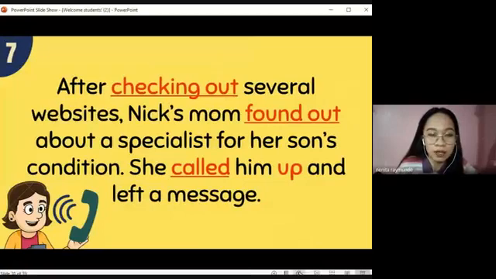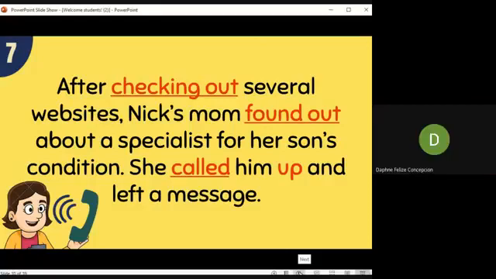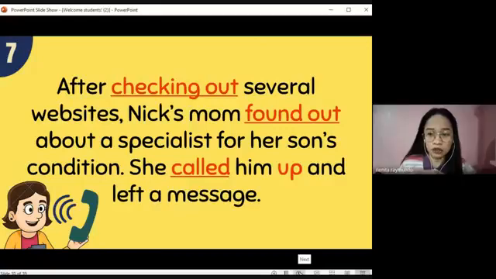Now, for the seventh part, we have three multi-word verbs. The first one is checking out. In this sentence: after checking out several websites, Nick's mom found out about a specialist for her son's condition. In this sentence, what do you think is the meaning of check out, Daphne? What does it mean to check out something? To examine something to learn more about it. Okay, very good.